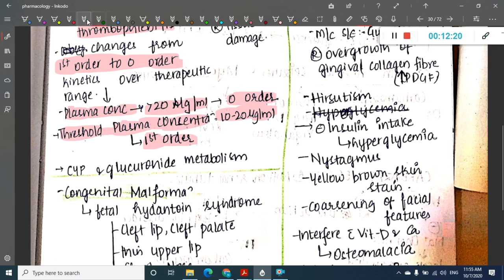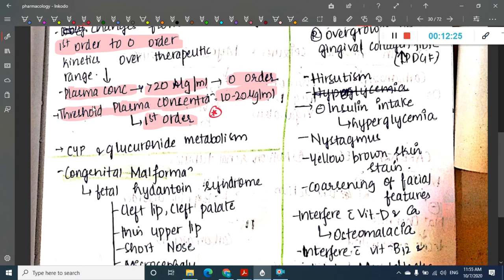Remember, this kinetics is very important. It also undergoes CYP and glucuronide metabolism.